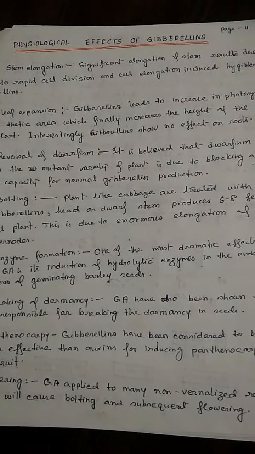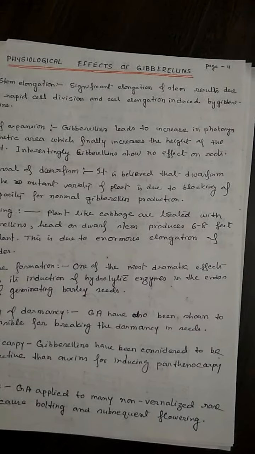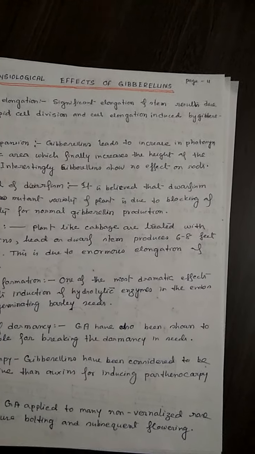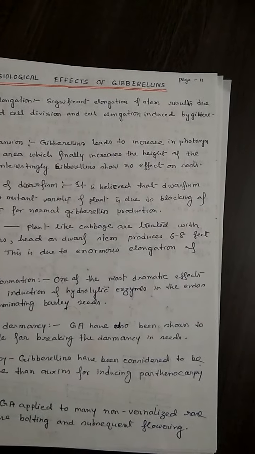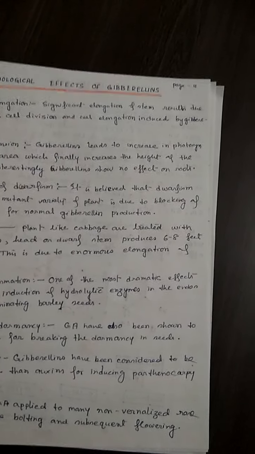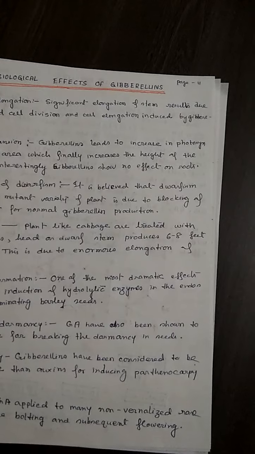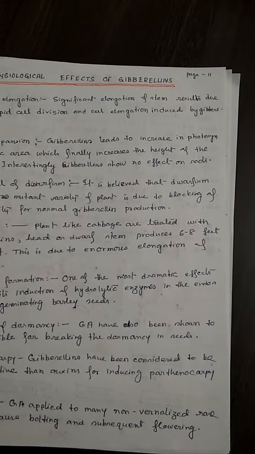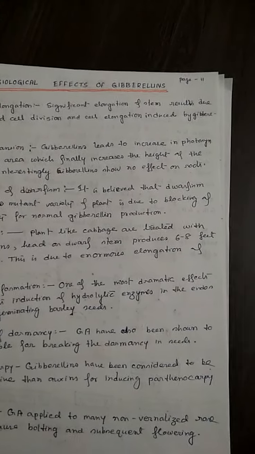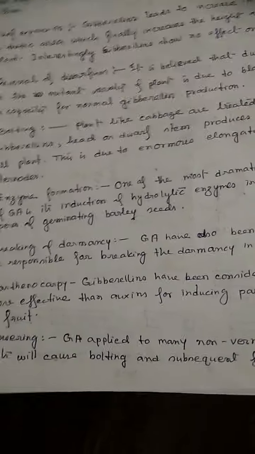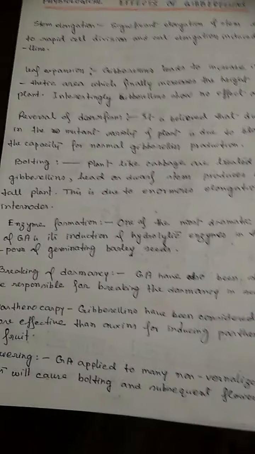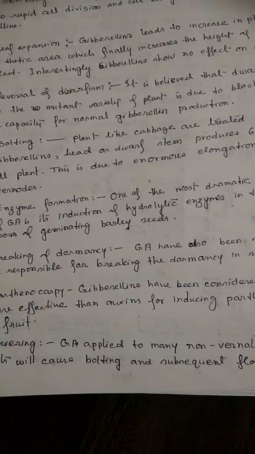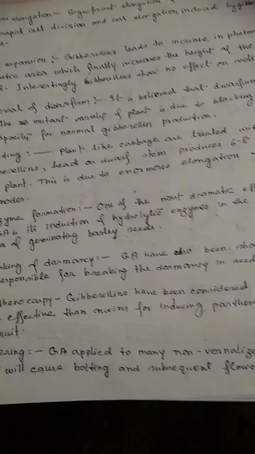Enzyme formation. One of the most dramatic effects of gibberellin is its induction of hydrolytic enzymes in the endosperm of germinating barley seed. Breaking of dormancy: gibberellin is responsible for that. Parthenocarpic fruit, which you all know as seedless, is due to gibberellin. Then flowering is also promoted by the presence of gibberellic acid.